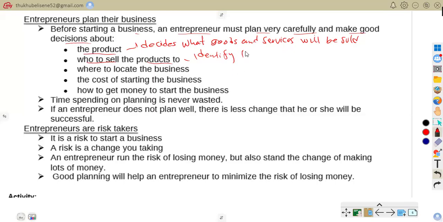The target customers. So, for example, you are selling school stationery mainly to learners. That is your target customers. Where to locate the business? Choose a suitable place to operate.